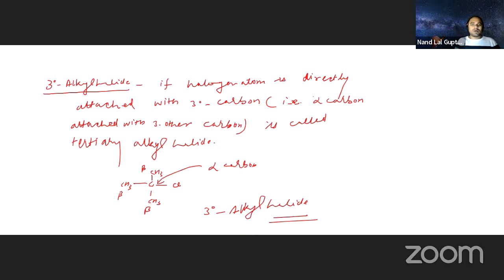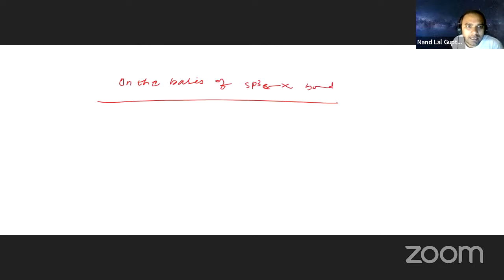Next one. We are studying on the basis of sp3 C-X bond only. We have finished that, and the second one we are going to study is allyl halide.